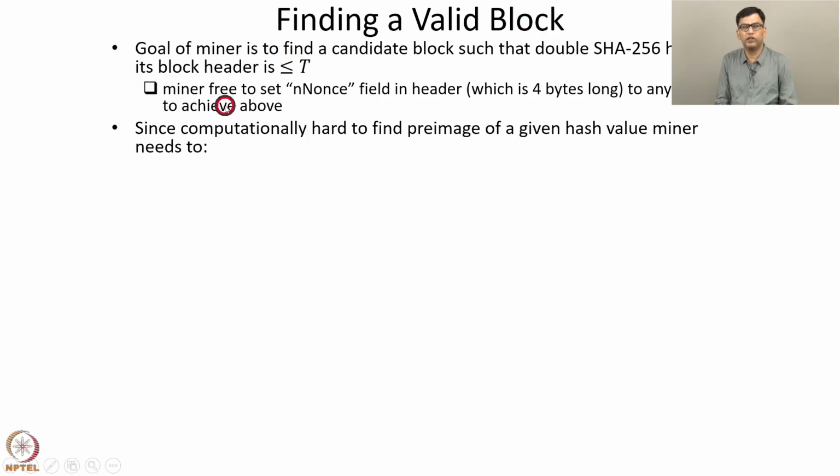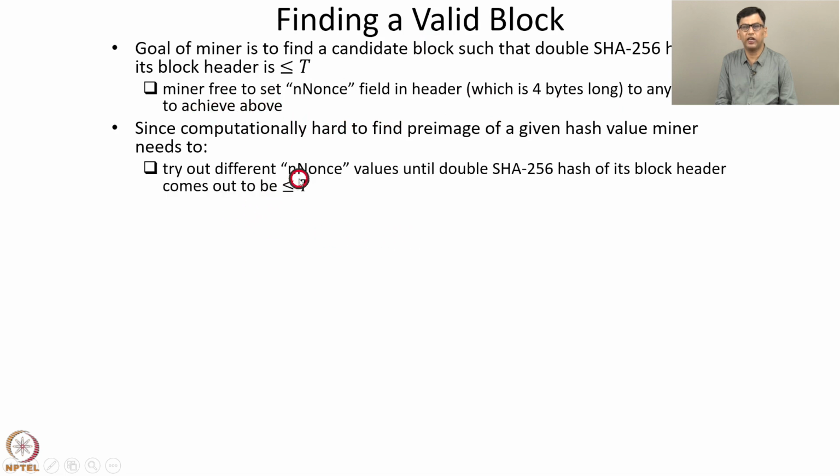So how does the miner find such a block? Recall that it is computationally hard to find the pre-image of a given hash value. So hence the miner has to try out different n-nonce values until the double SHA-256 hash of its block header comes out to be less than or equal to T.